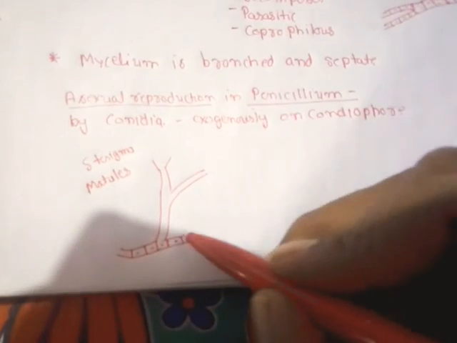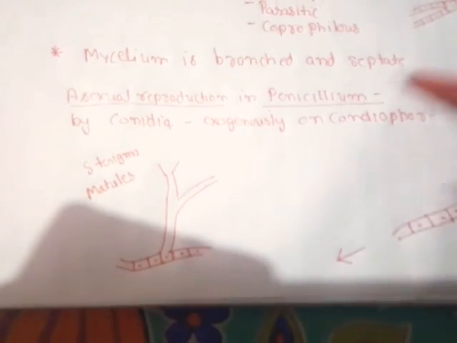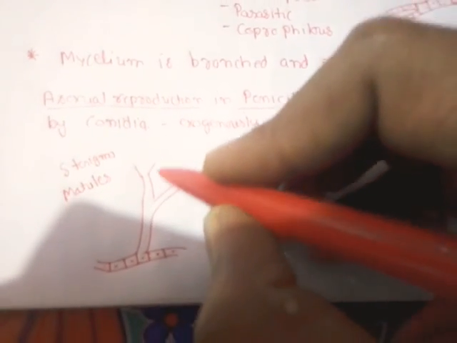So here you can see the branched septate hypha of the Penicillium. On that hypha the conidiophore arises. On this hypha a vertical growth arises, that is known as the conidiophore, that could be branched. Here you can see the branched conidiophore.